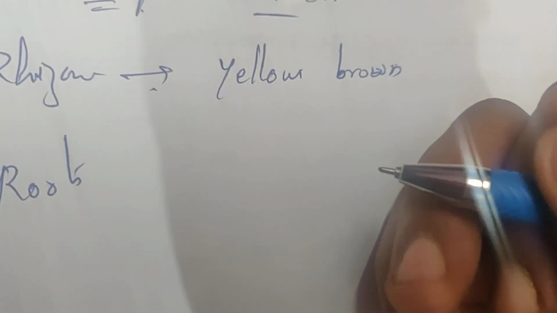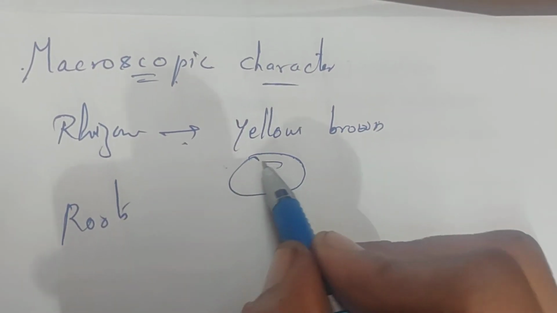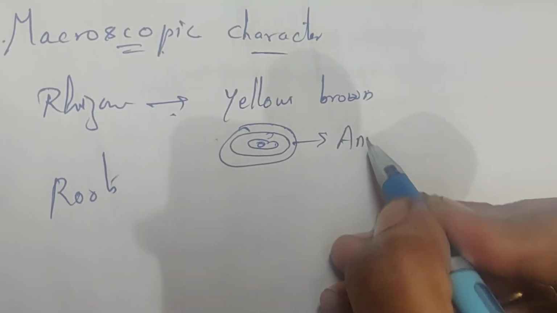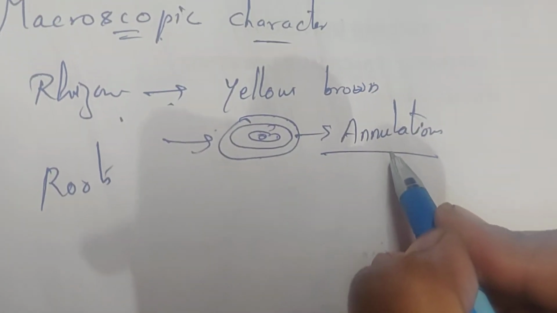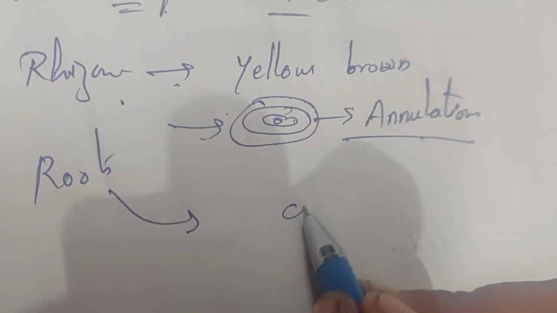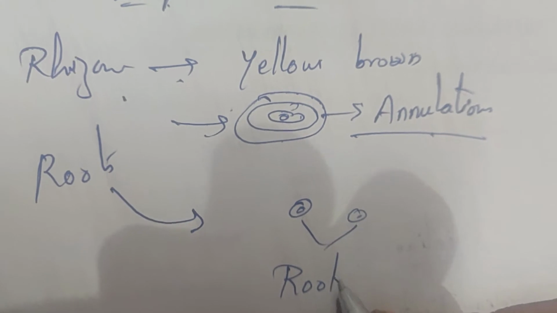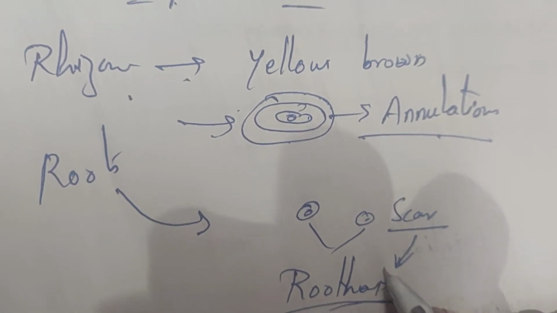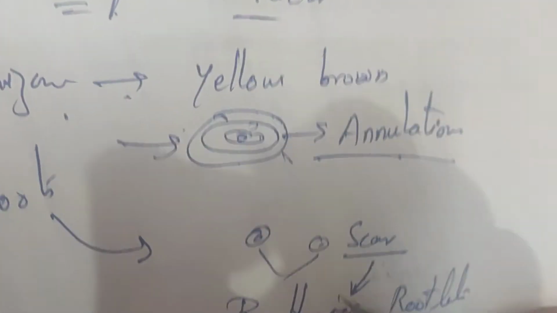The transverse section of rhizomes has annulations, like circle-like structures. Whereas the roots have circle-like structures which are the remnants of root hairs, scar-like structures for knowing the presence of root hairs or rootlets. Okay, this is the difference.